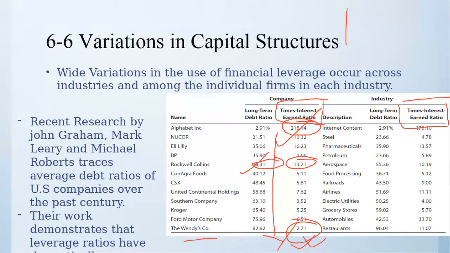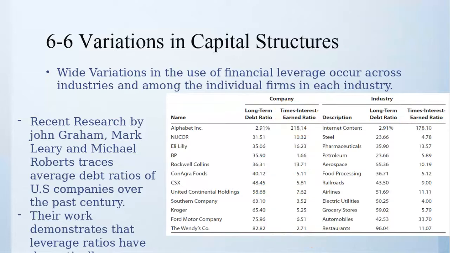If it is more than 50, it's usually low. It's 7.62. So likewise, the higher the ratio, the better it is. In internet companies, where there is less debt, there is a huge times interest earned. The lowest was in restaurants, at 11.07. It definitely fluctuates.